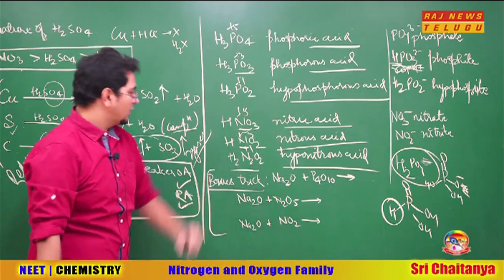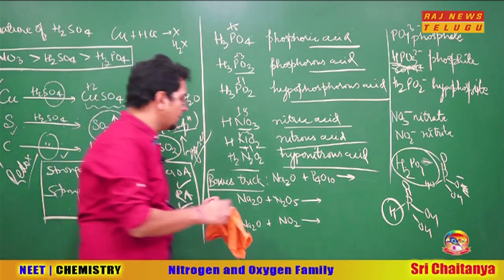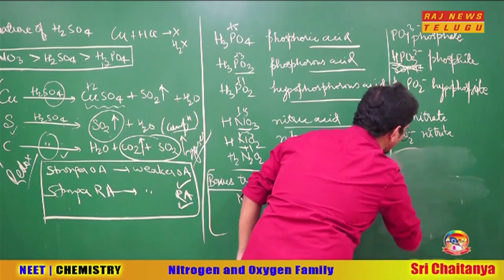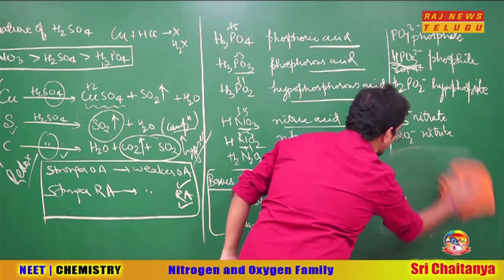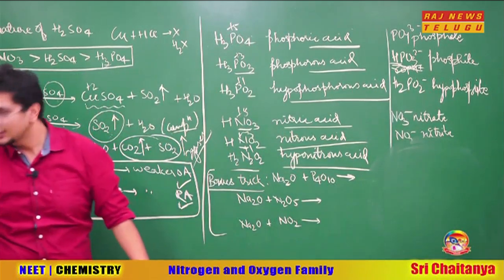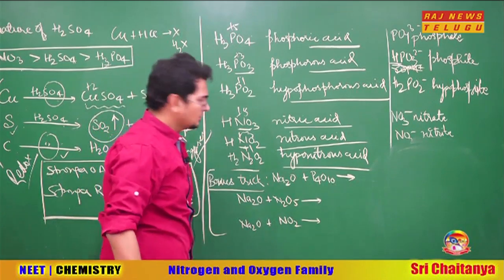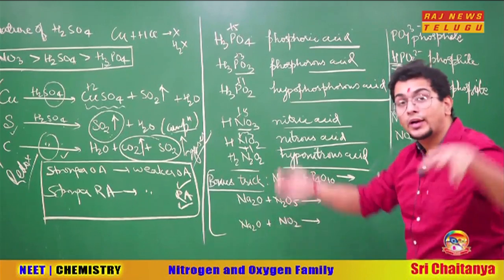So, look, bonus trick is there. If for instance, you have to write the reaction of Na2O with P4O10, in which way you are going to write the reaction? So, look, if you have a reaction of Na2O with P4O10, I am telling you a brilliant trick of writing it. You will love this trick. It's very awesome. Nice trick. Look, imagine water. What? Imagine water. What's the meaning? Imagine Na2O is added in water.